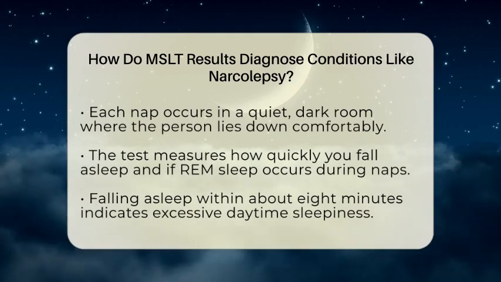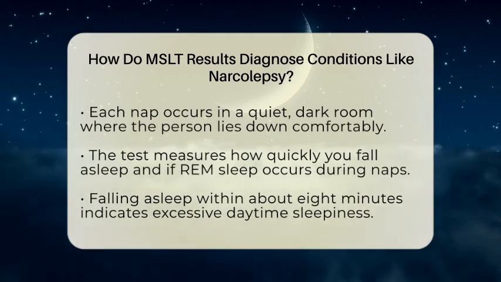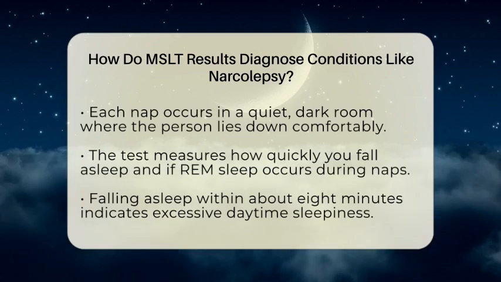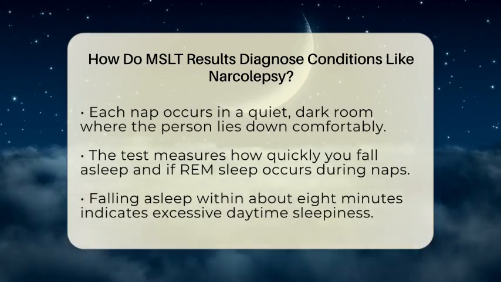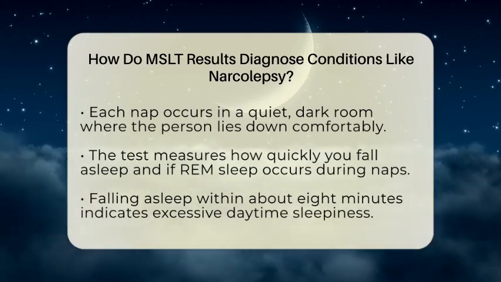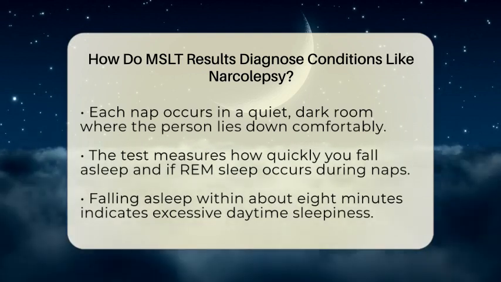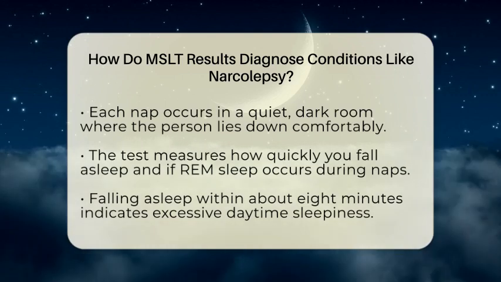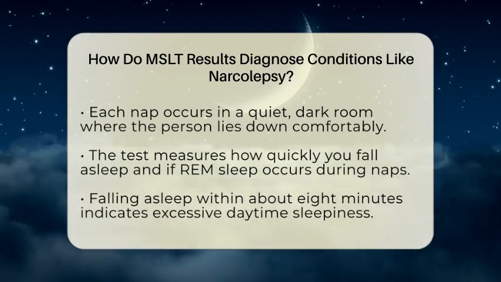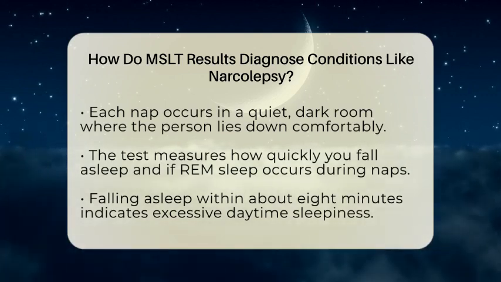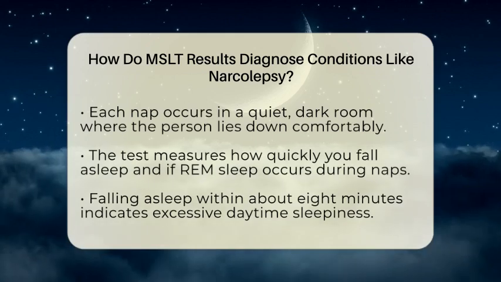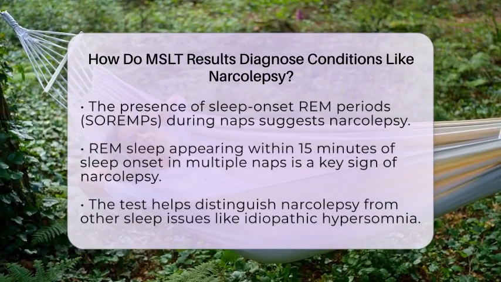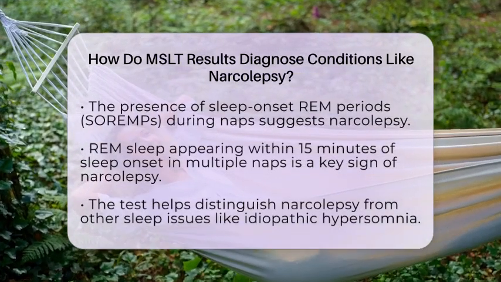If you fall asleep within about 8 minutes or less on average, that's a sign of excessive daytime sleepiness. But the key feature for diagnosing narcolepsy is the presence of sleep-onset REM periods, or SOREMPs. Normally, REM sleep begins about 90 minutes after falling asleep at night. In narcolepsy, REM sleep can happen very quickly, sometimes within 15 minutes of falling asleep during the nap. If this happens in 2 or more of the 5 naps, it strongly suggests narcolepsy.